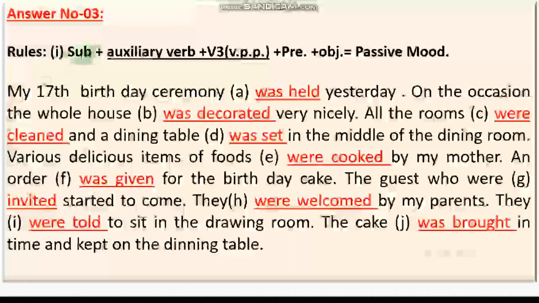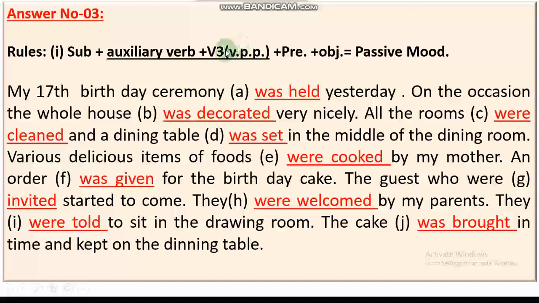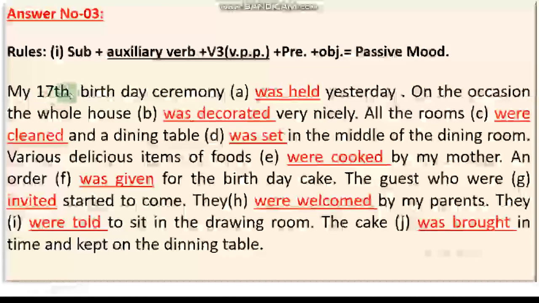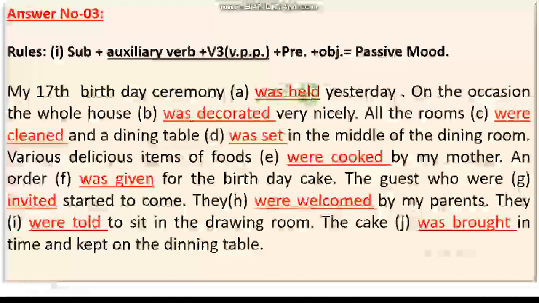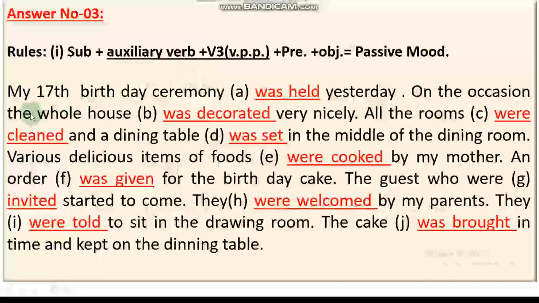Here the first rule is given: subject plus auxiliary verb plus V3 plus preposition plus object equals passive mood or passive construction of the sentence. This rule has been used in many gaps in that passage. My 17th birthday ceremony was held yesterday. Was is the auxiliary verb, held is V3. Birthday ceremony is a singular subject, that's why was and V3. On the occasion, the whole house was decorated. Was auxiliary verb, decorated V3, very nicely.